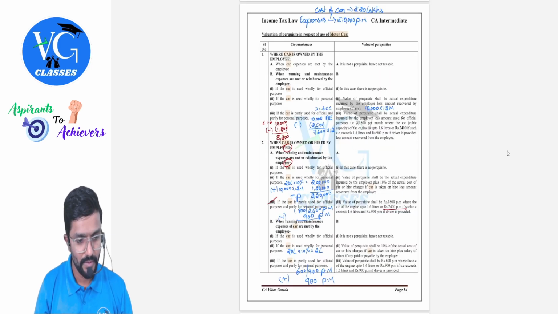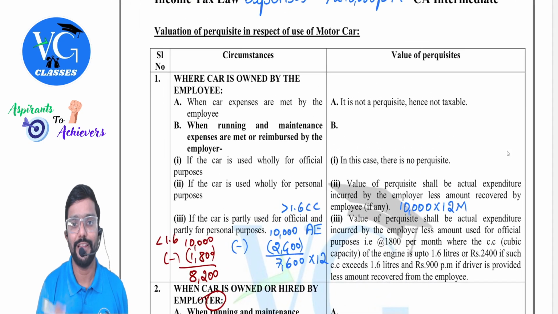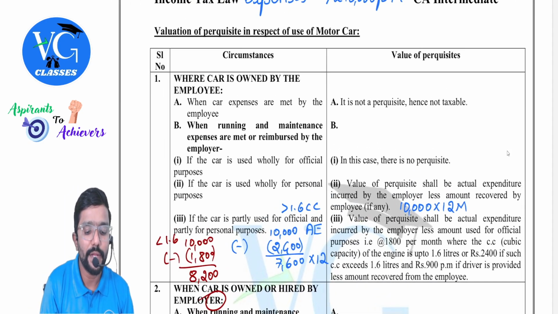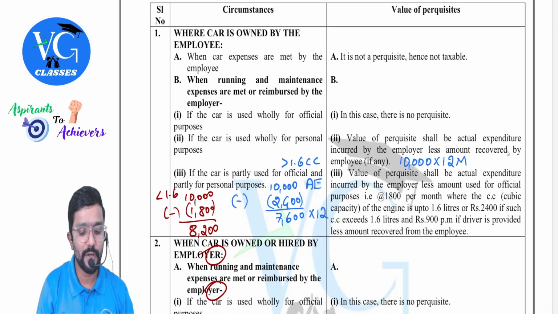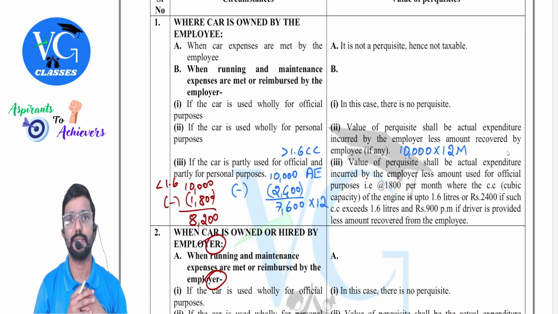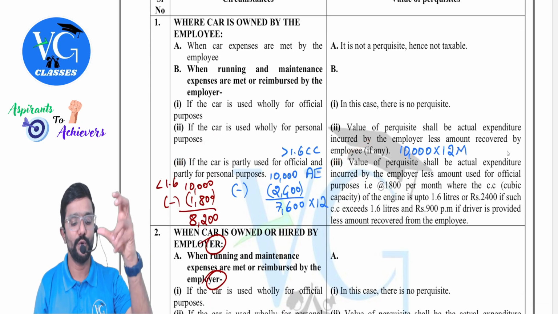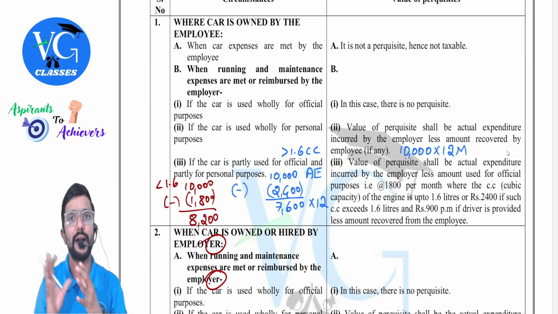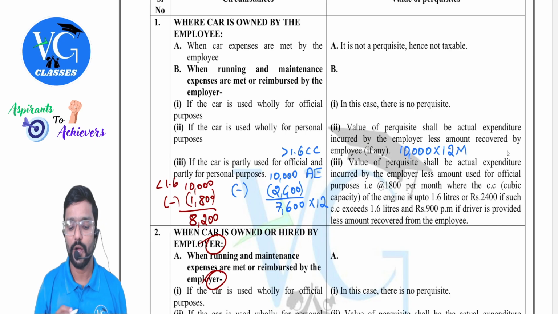This is the table which I have made for value of motor car. First, who is the owner? The employee. Car is used for what purpose? Partly office, partly personal. In that case, what is the value of perquisite? You should take actual expenditure and deduct. How much, sir?